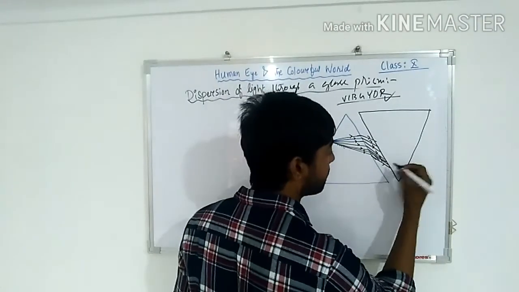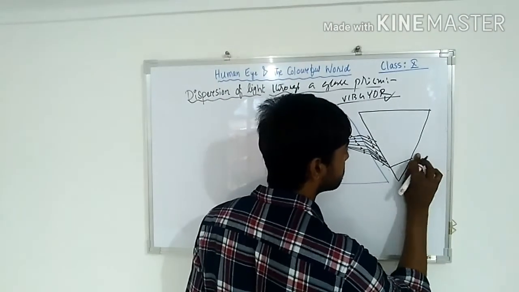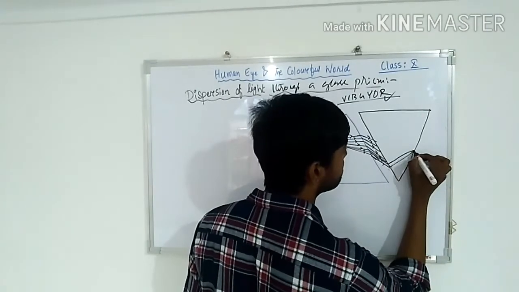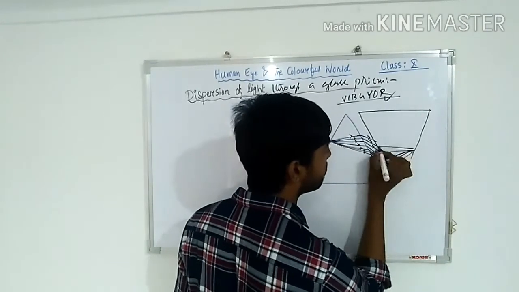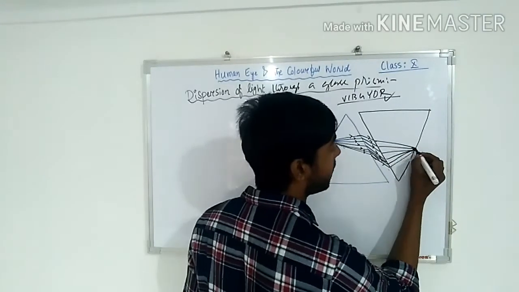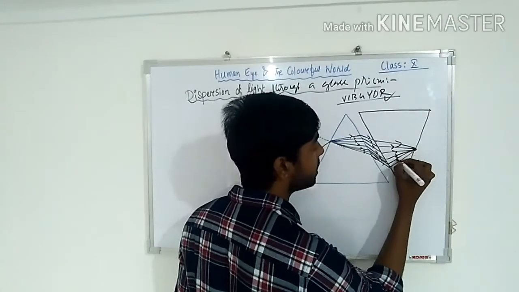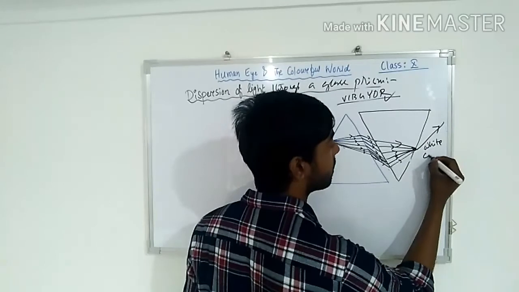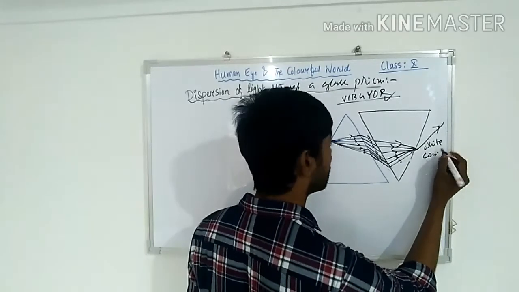All these 7 colors will come back to one point like this, and from there again you will get the white color back, white light.